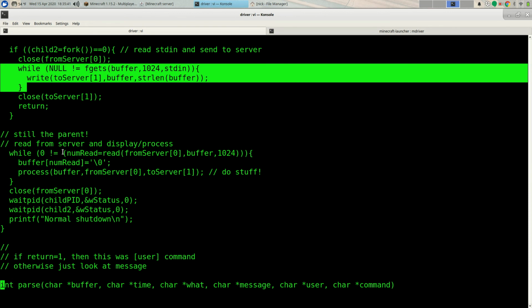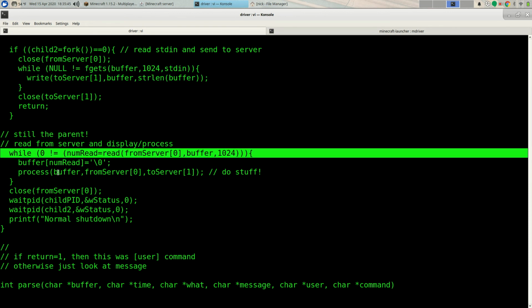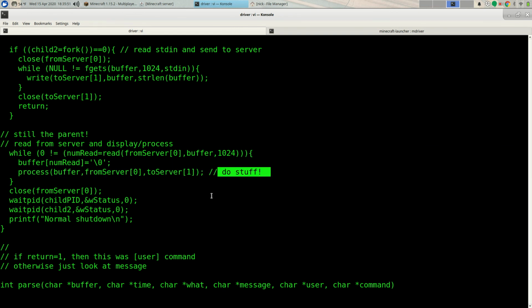But the original parent process is basically reading from the server, and instead of just displaying it to standard out, it runs it through a function called process. And process basically, well, it does stuff.